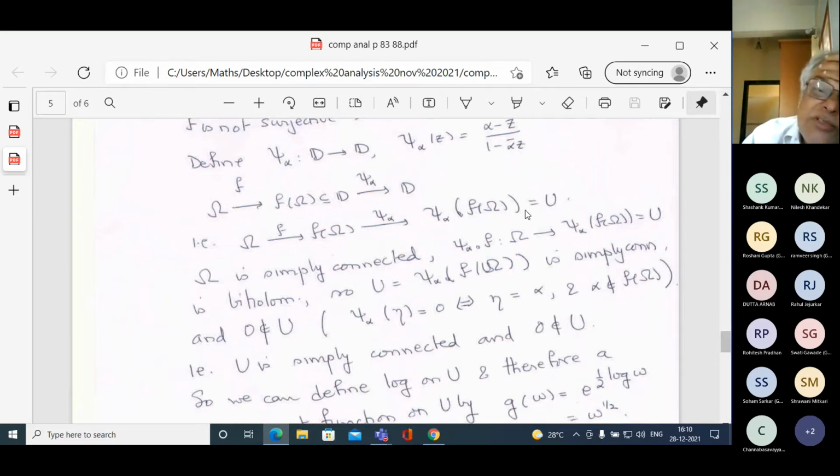This is presumably something smaller than the whole of D. But it's an open set, so I call it U. Omega is simply connected.